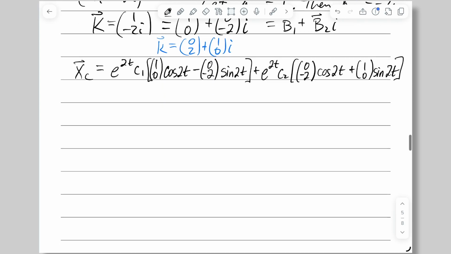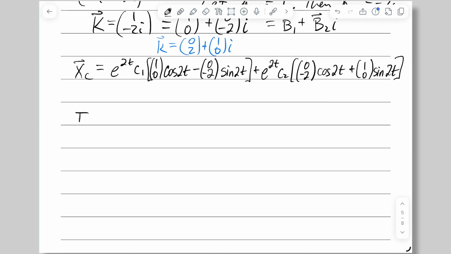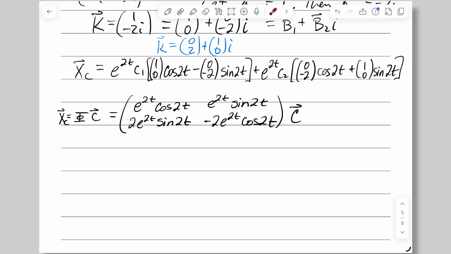Speaking of the fundamental matrix, let's turn this complementary solution into a form that includes the fundamental matrix. So we're going to write it as x sub c is equal to phi times c. In that form, we've got e to the 2t as a factor in every entry, and all of the sines and cosines have as their arguments 2t. That in mind, reading across, we have the cosine and the sine, and then the bottom row is the sine and the negative cosine, that matrix times c. So now we have phi.